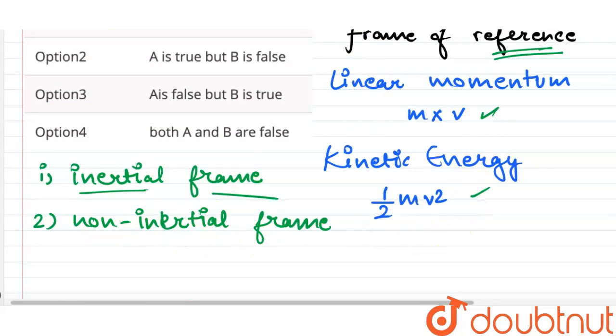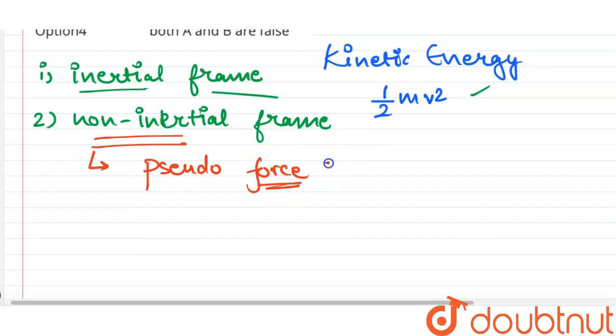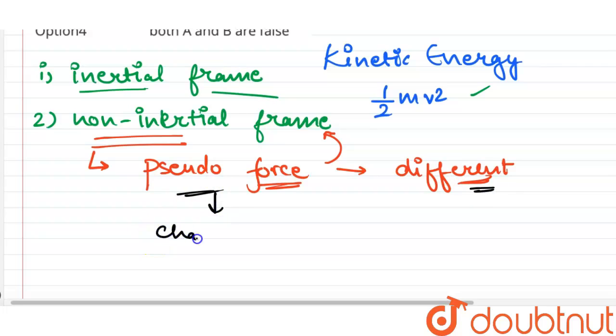But when we talk about non-inertial frame, we observe that in non-inertial frame there is a pseudo force acting. Pseudo force. And now this pseudo force will depend upon the non-inertial frame. It can be different for different kinds of non-inertial frame. So now because pseudo force can be different, because of pseudo force acting, we know there will be a change in velocity.